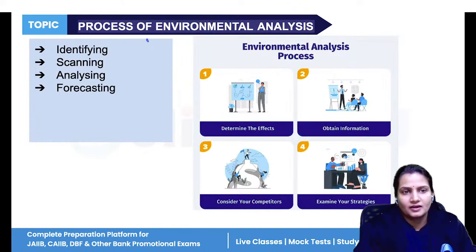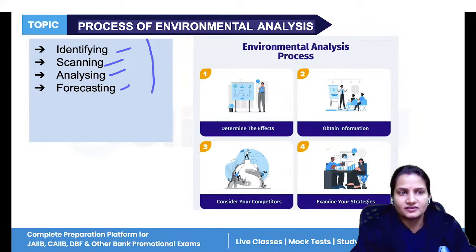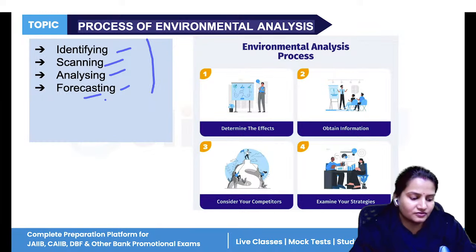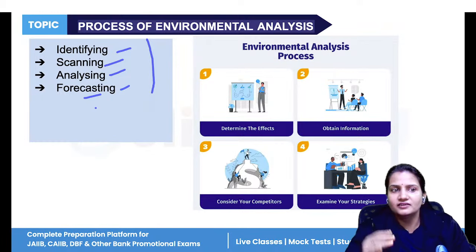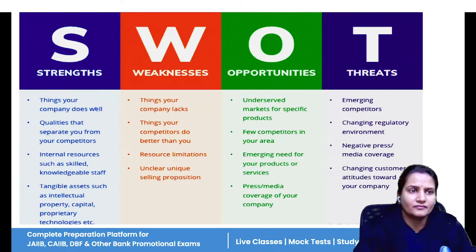Now, the process of environmental analysis. We have identifying, scanning, analyzing, and forecasting. First we will identify the things, then we will do the scanning, then proper analysis of everything, and at last we will do the forecasting. That is, we will make predictions about whether these things are achievable or not. Now, for that we do SWOT analysis.